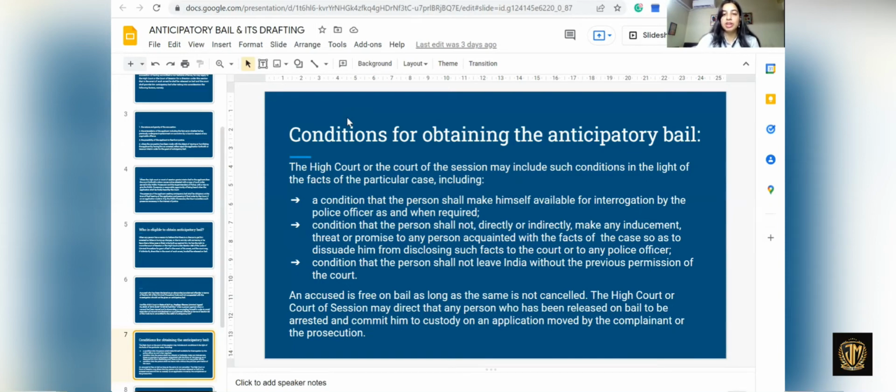In this case, it would be the threatening of the witnesses and the like. The condition that the person shall not leave India without the previous permission of the court.